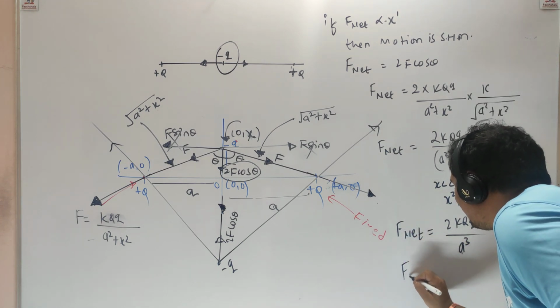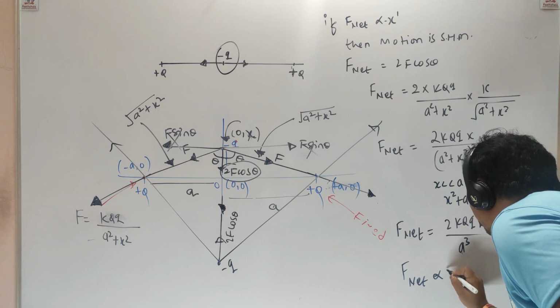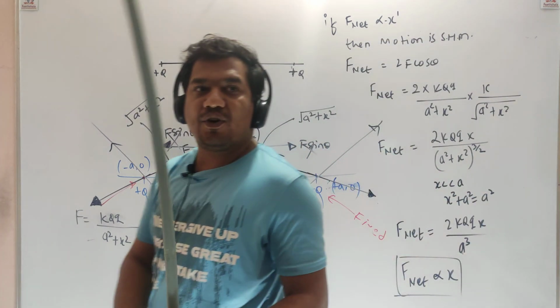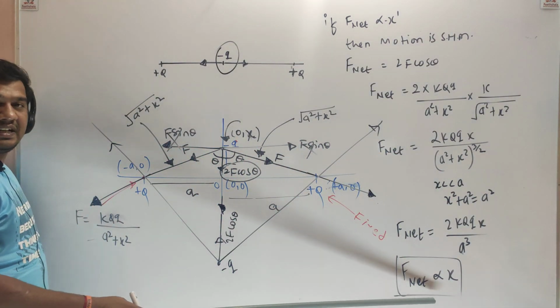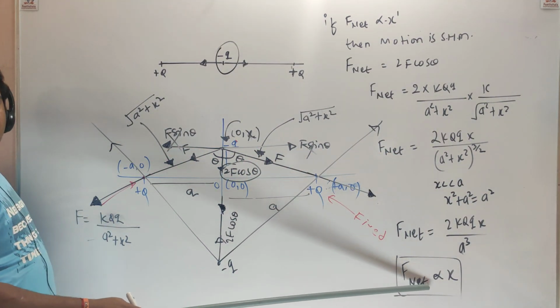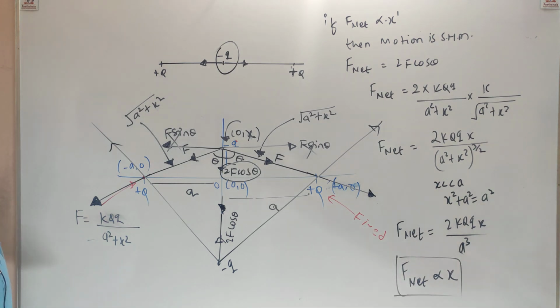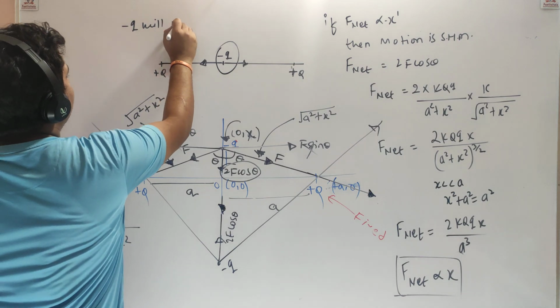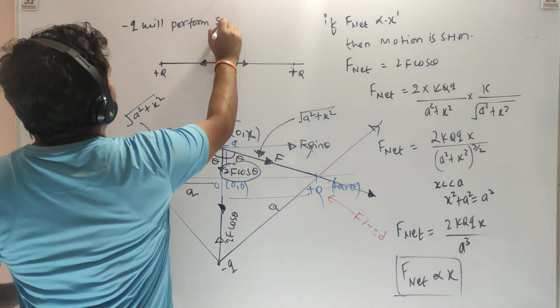And yes, we got F net proportional to x. And if net force is proportional to the displacement, then motion must be SHM. So our answer is minus q will perform SHM